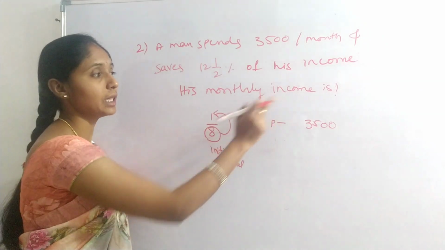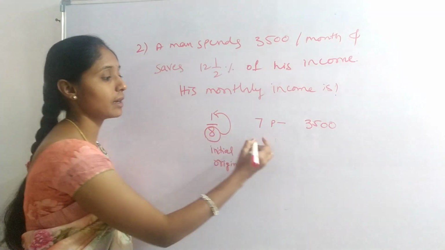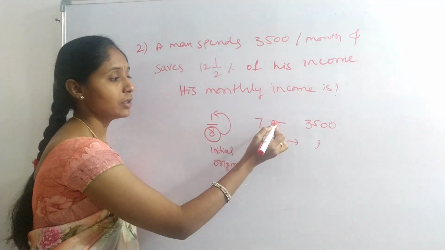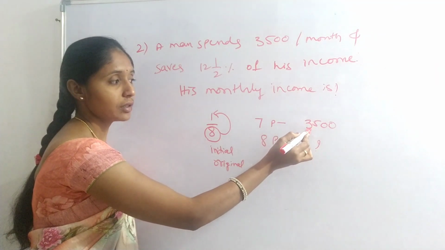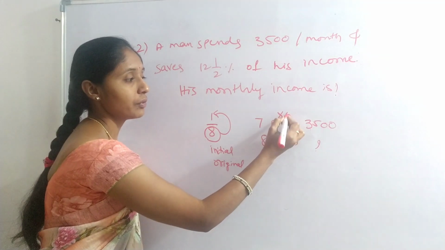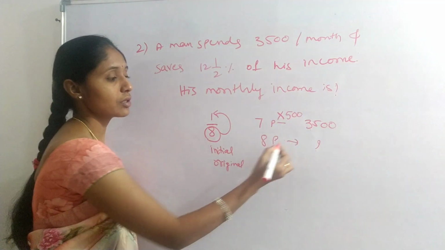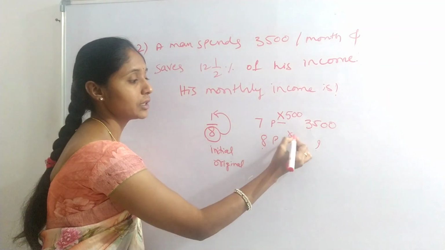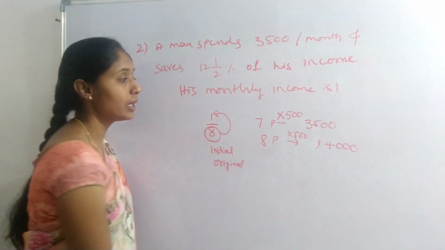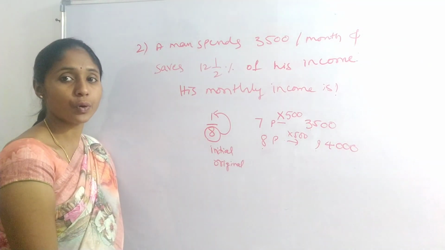What is his monthly income? That is initial, 8 parts. To get 3500, we need to multiply by 500. So for 8 parts, 8 into 500, 4000. His monthly income is 4000.